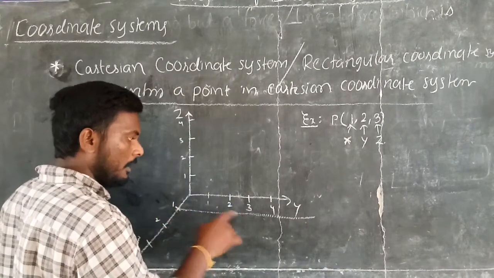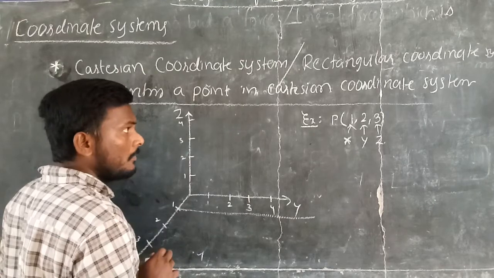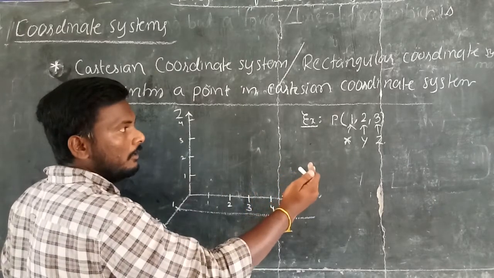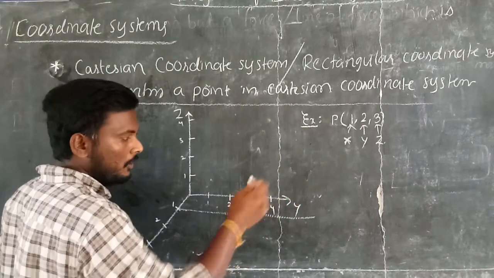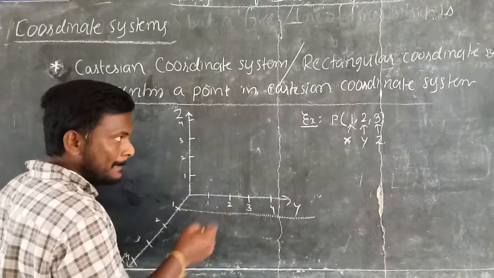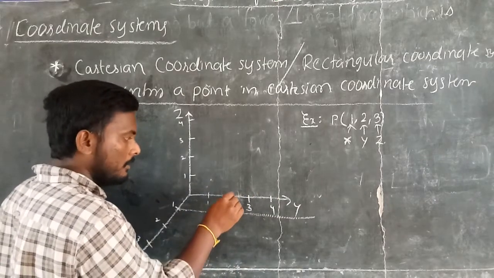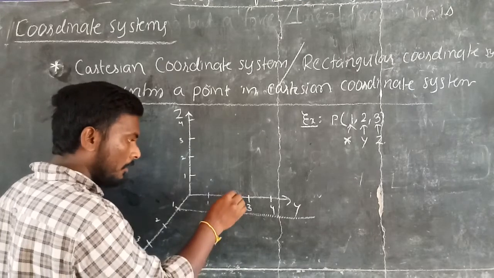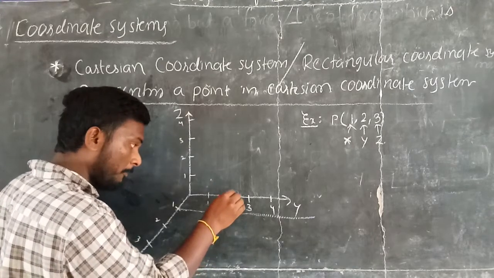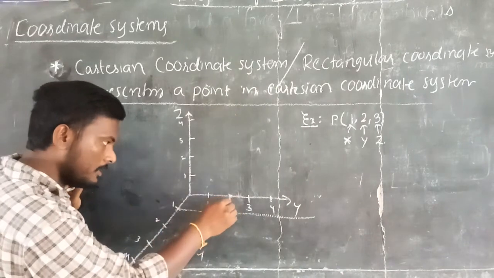It is parallel to the y-axis. How many units are given on the y-axis? It is 2 units. You just identify where the 2 units are on the y-axis. So this is the 2 units on the y-axis, and draw a dotted line which is parallel to the x-axis.